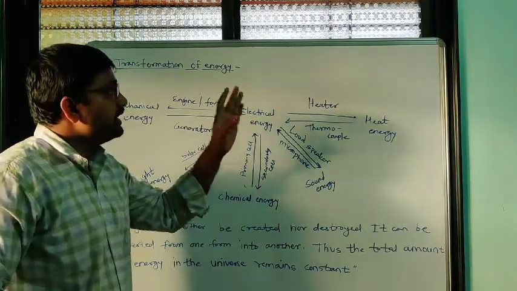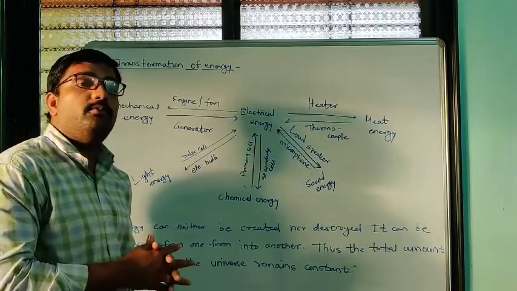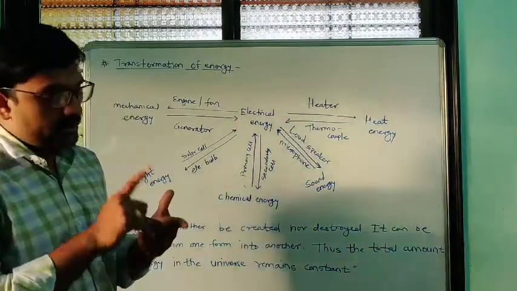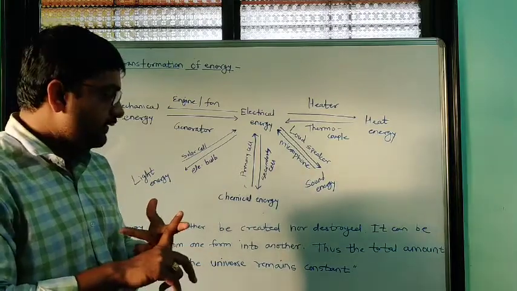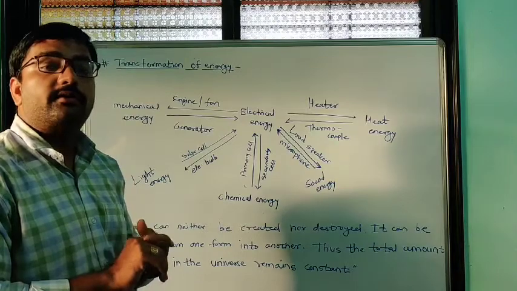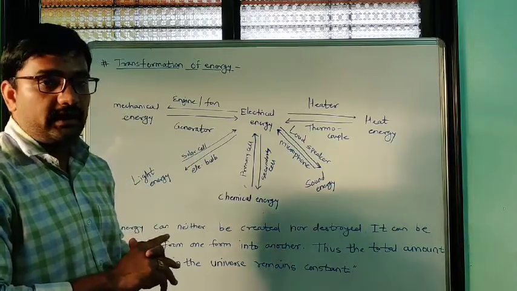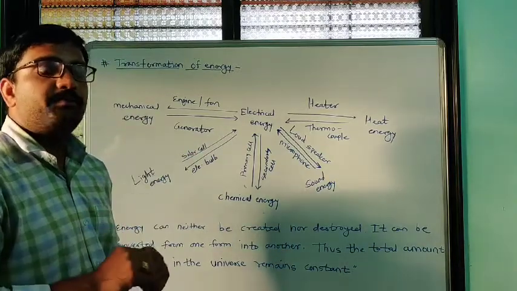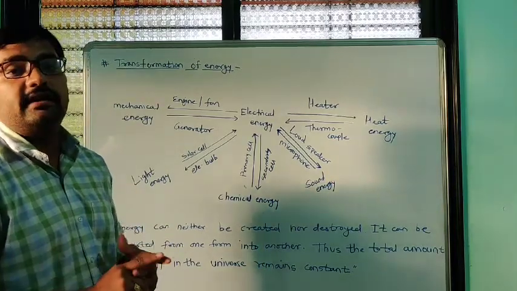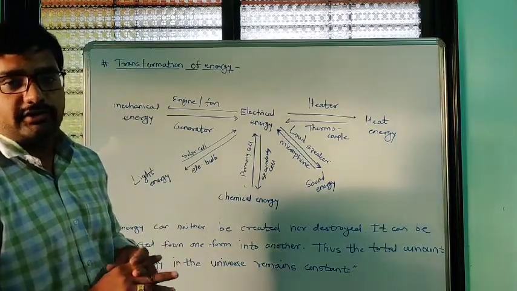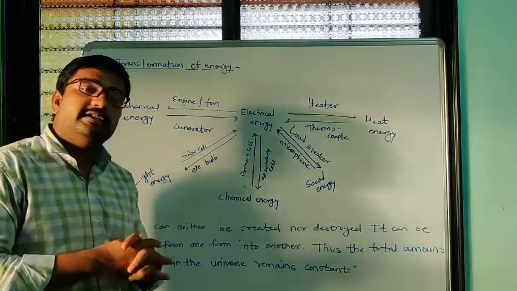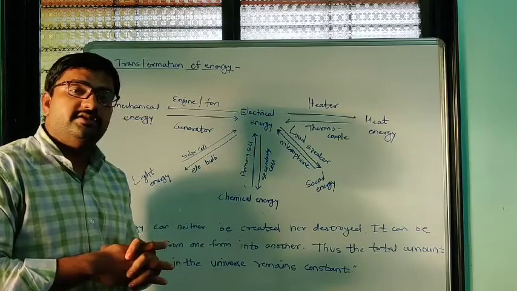So mgh is the formula of potential energy. m is the mass of an object, g is acceleration due to gravity, and h is the height of an object from the ground surface. So potential energy depends on the height and kinetic energy depends on the velocity. That much we already studied in the last lecture.